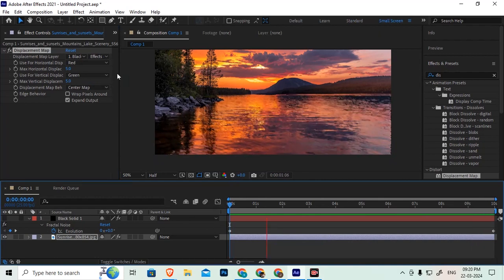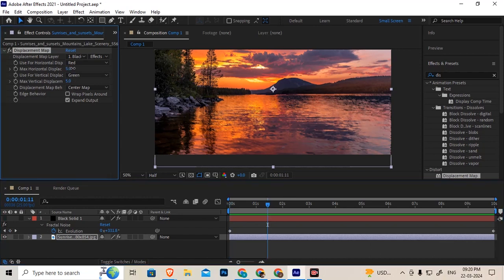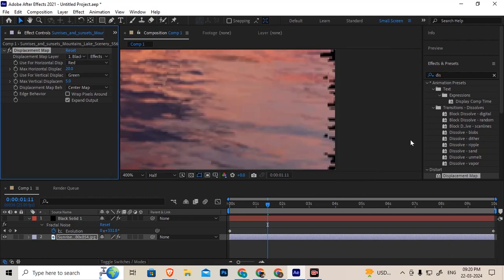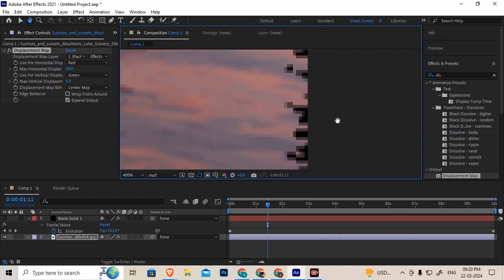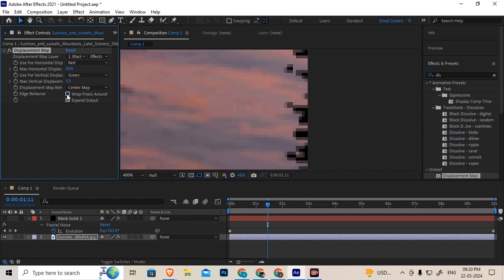Okay, now here you can add a horizontal or a vertical displacement map a little bit. So add the horizontal value 20. And whenever we add more horizontal value, see the sides, I am getting more transparency at the sides. So that value we should bring to normal.